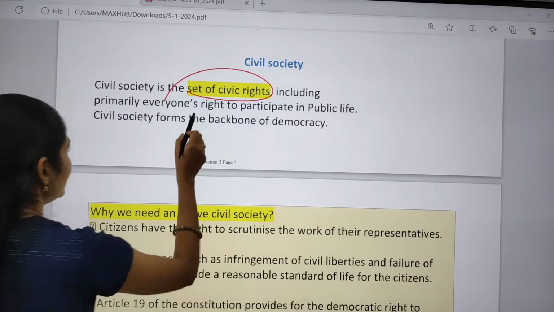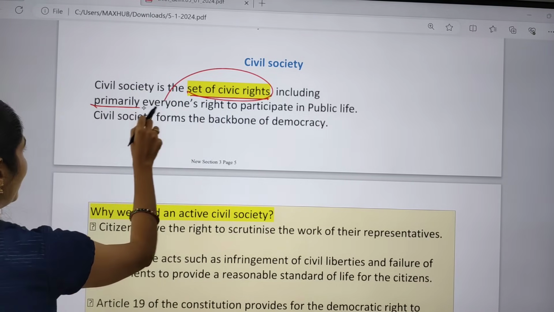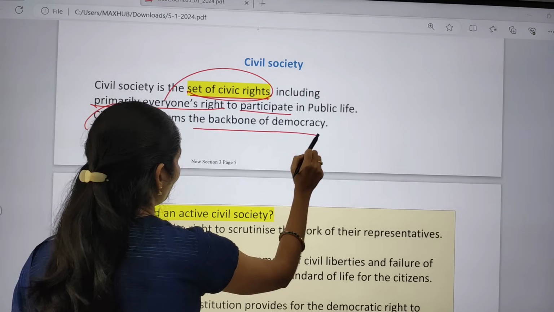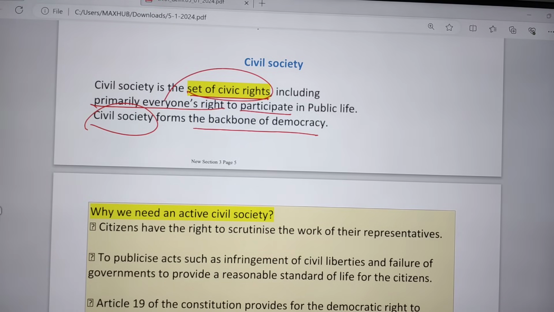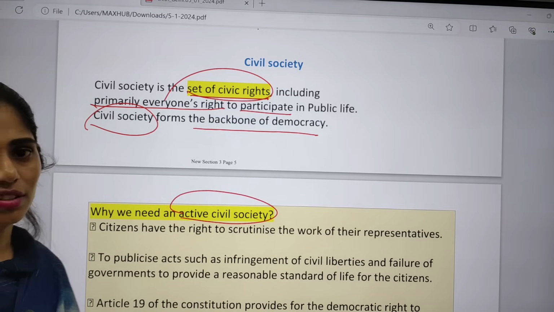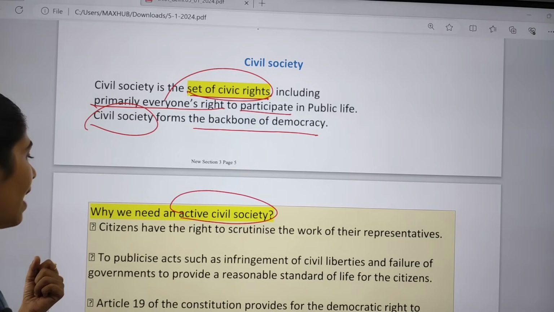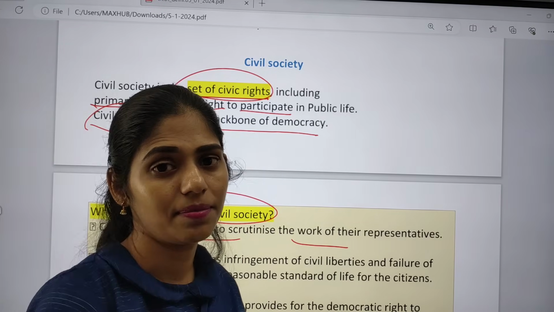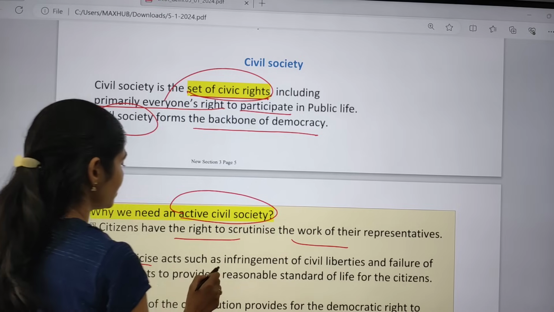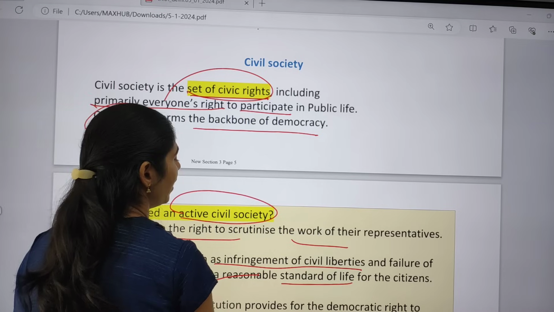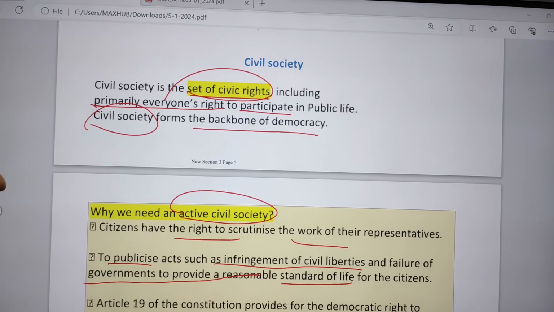Civil society is nothing but a set of civil rights, including primarily everyone's right to participate in public life, and this civil society now forms the backbone of democracy. This is what civil society means. And why do we need an active civil society? Because citizens of India, or of any country, have the right to scrutinize the work of their representatives, how their elected representatives are working. Next is to publicize acts such as infringement of civil liberties and the failure of government to provide a reasonable standard of life for citizens. Also, we need this effective civil society.